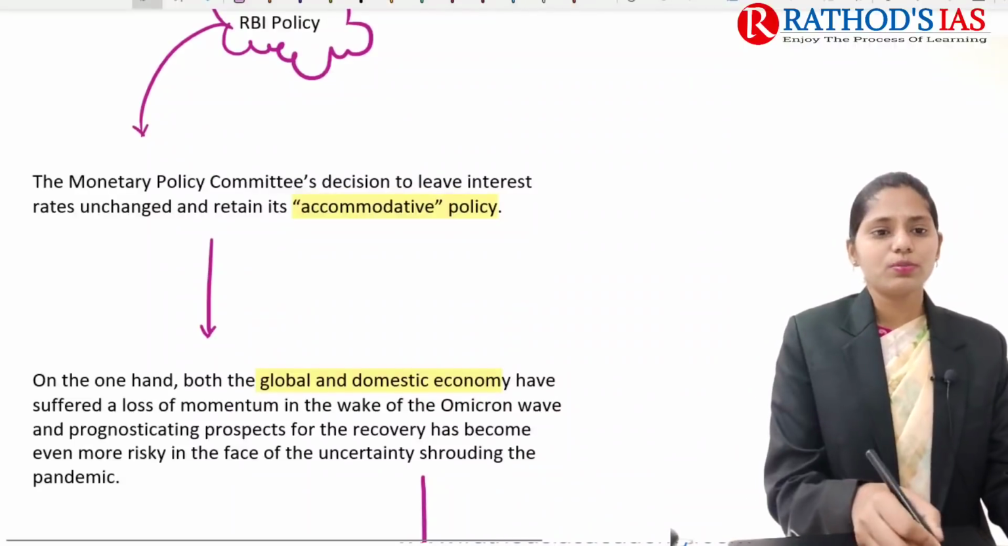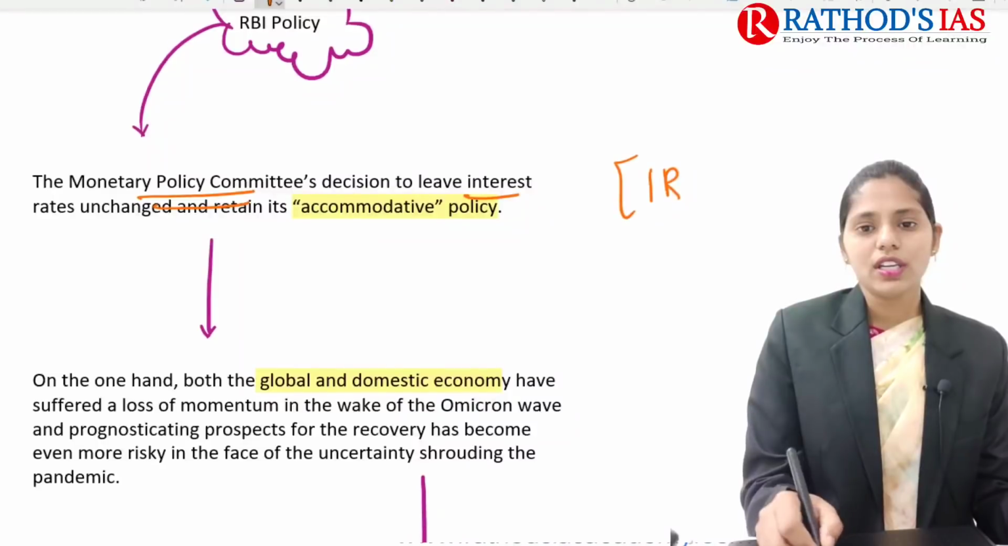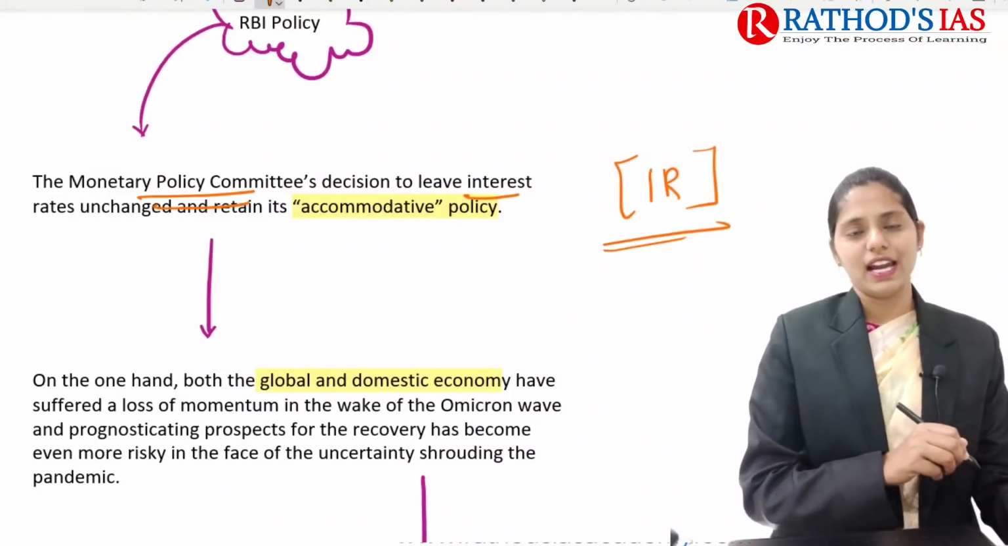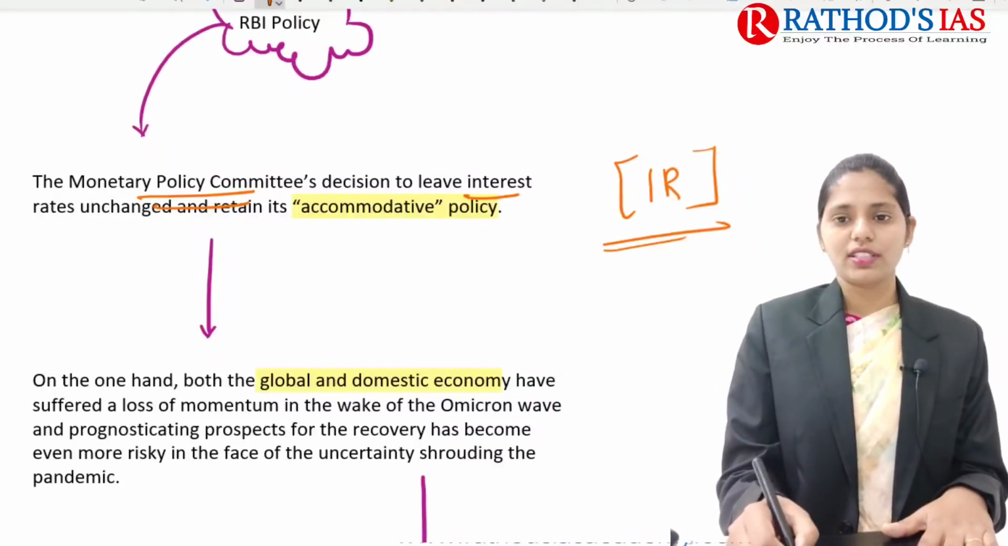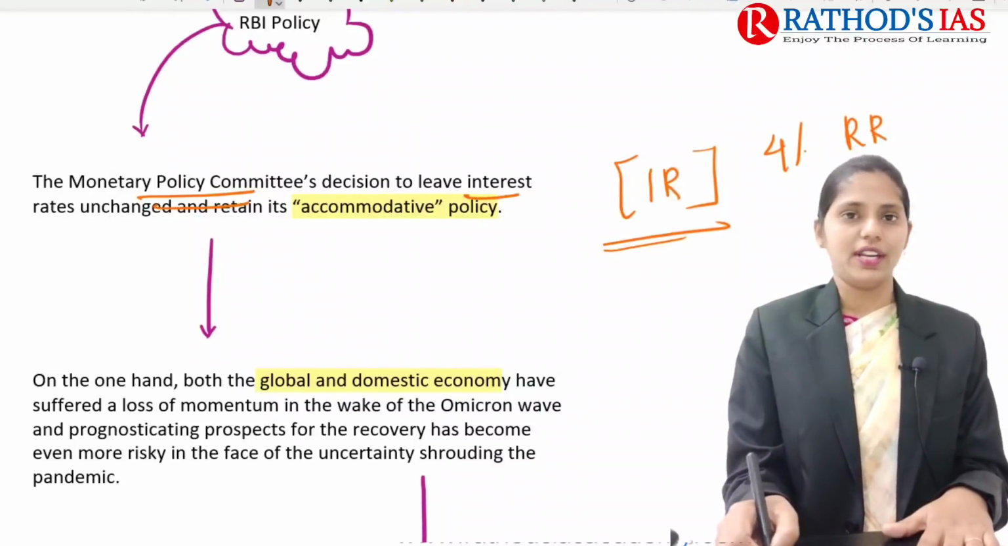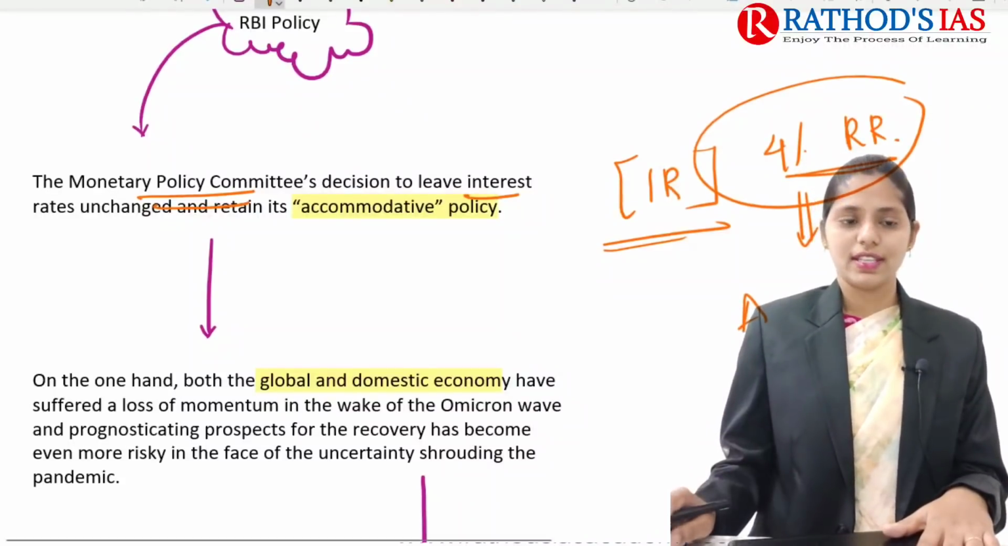Talking about the Monetary Policy Committee's decision to leave the interest rate unchanged: the RBI monetary policy said that they are going for no change in the interest rates, for example 4% repo rate, and that they are going to continue the accommodative policy.